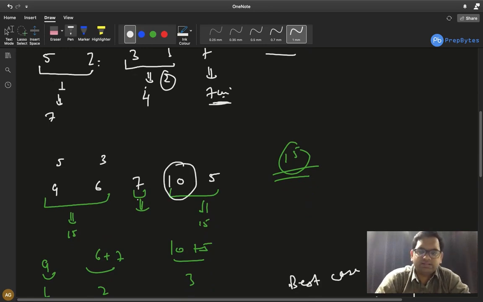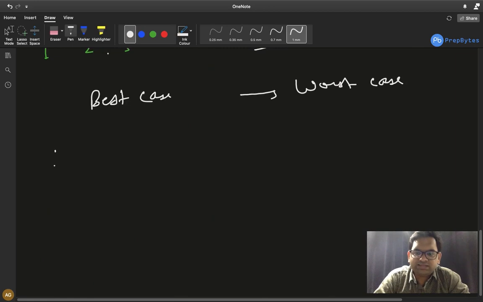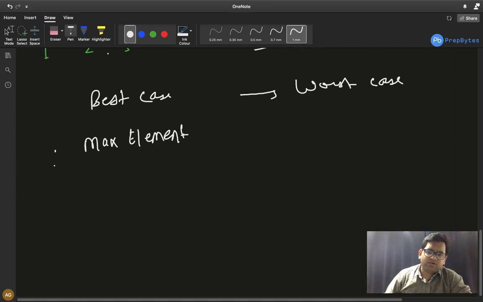We cannot do anything, no matter how many painters we have, no matter how few painters we have, or how many more painters we have. The maximum element that is present in the array, that unit of time will definitely be taken. This is a very trivial case, correct? So the best case is the maximum element in the array, it can be my starting point, that this much time will definitely be taken. And the maximum time that can be taken is the sum of all the elements.